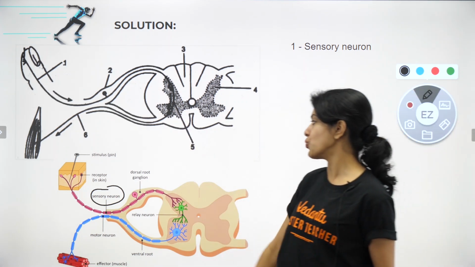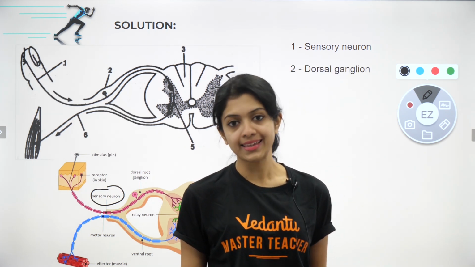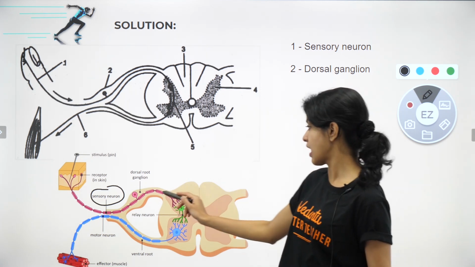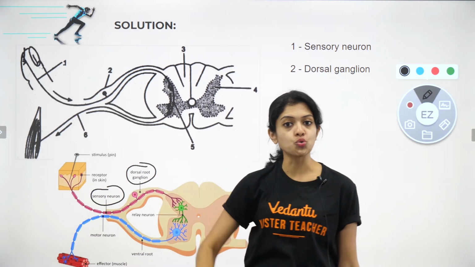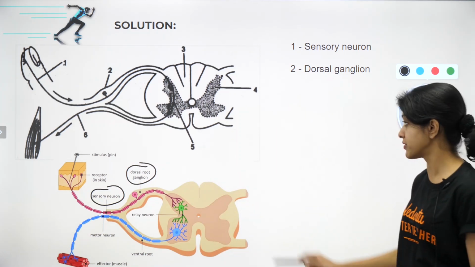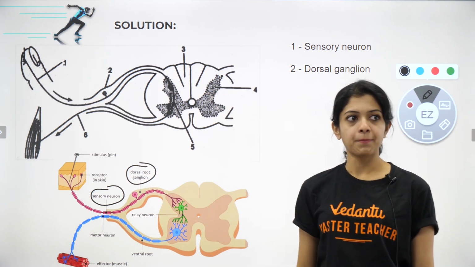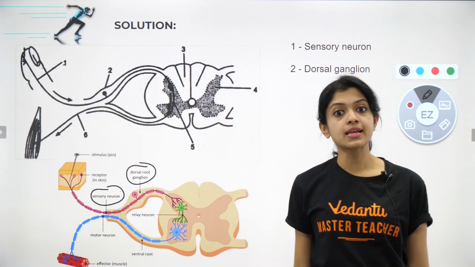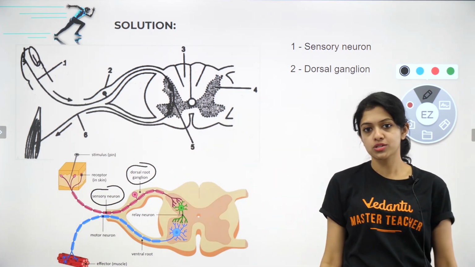What is 2? 2 would be the dorsal root ganglion or the dorsal ganglion, which in this case is this part. So that is 2. So 1 and 2 done. What is 3? Yes children, what is 3? This you must be able to say because it's a cross section of the spinal cord. What do you see on the outer part of the spinal cord's cross section?